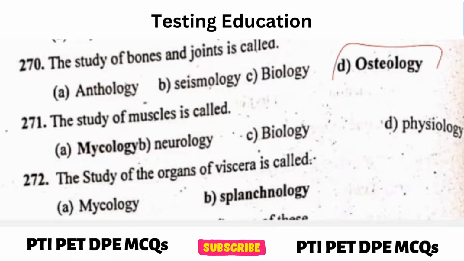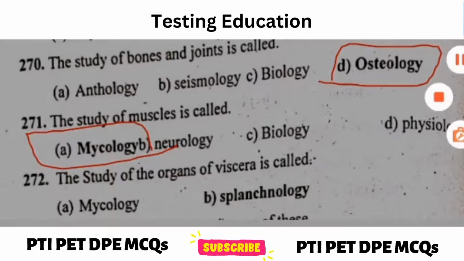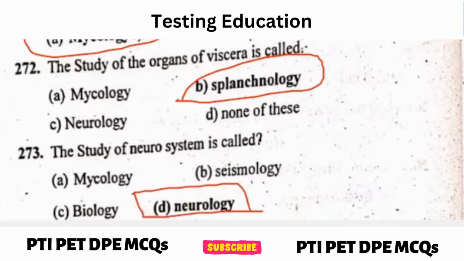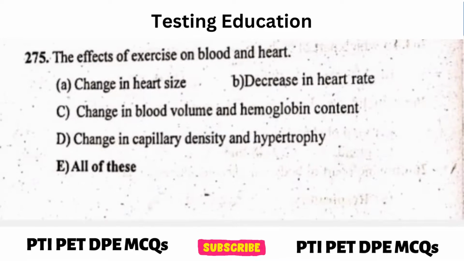Next question. The study of muscle is called? Answer, mycology. Next question. The study of the organ of viscera is called? Answer, splenomegaly. Next question. The study of nervous system is called? Answer, neurology. Next question. Which system control the vertebral column is? Answer, nervous system.